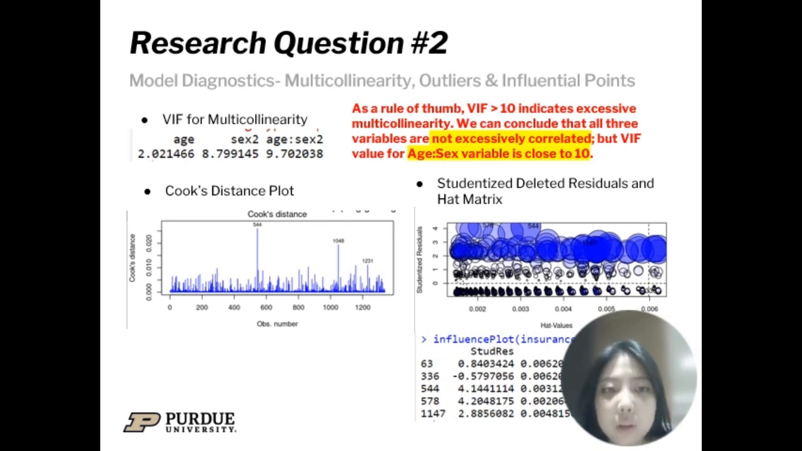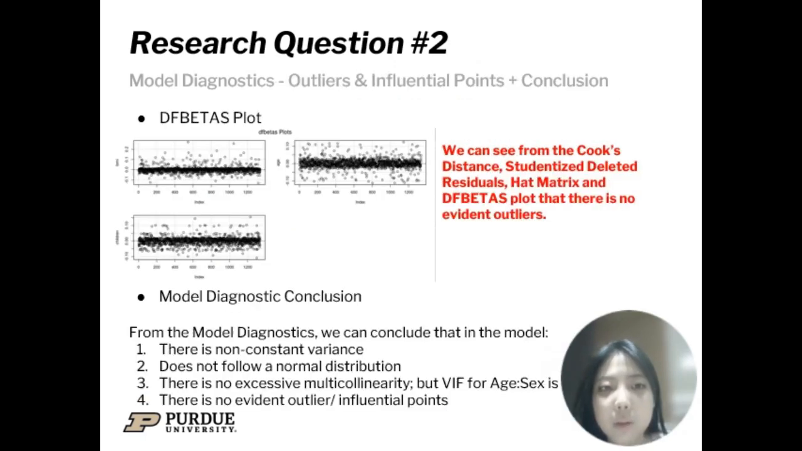We will use Cook's distance plot, hat matrix, studentized deleted residuals, and DFBETAS to test for outliers and influential points. From these, there appear to be no influential points. From the model diagnostics, we can conclude that there is non-constant variance, the data does not follow a normal distribution, there is no excessive multicollinearity, but the VIF for the third variable is very close to 10. And there is no evident outlier or influential point.